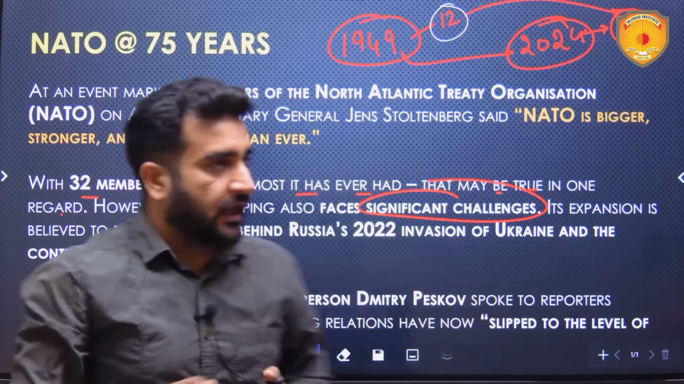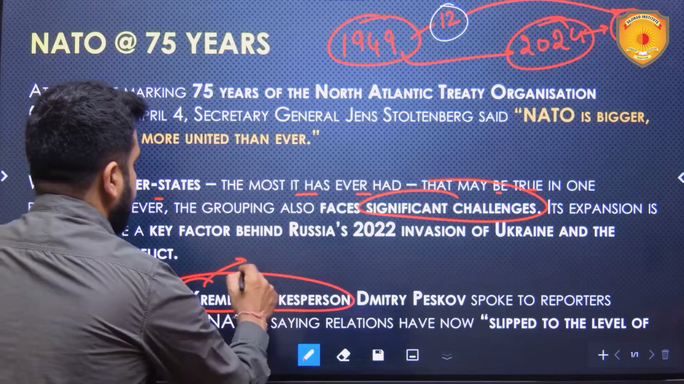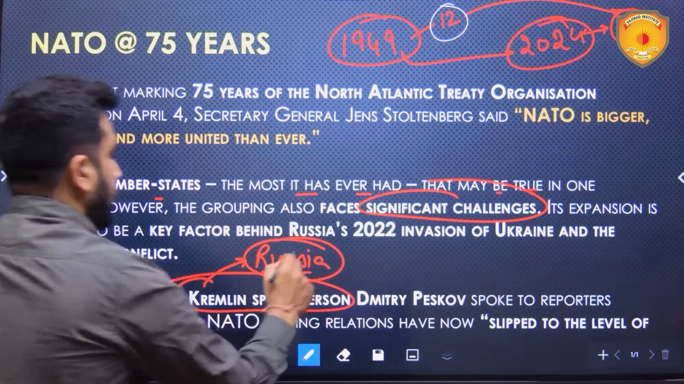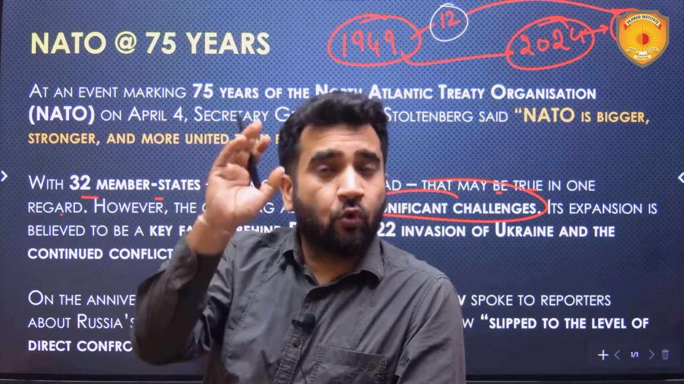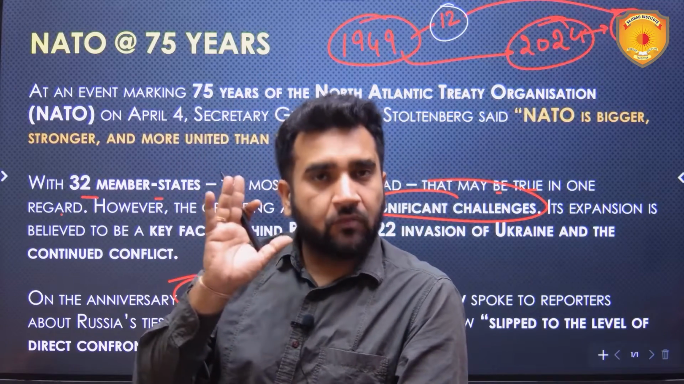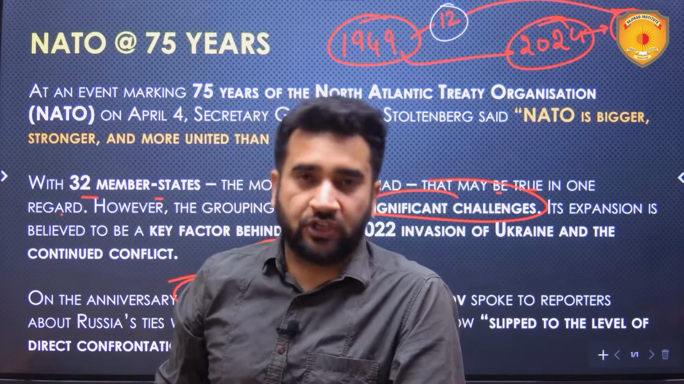On this anniversary, the Kremlin spokesperson. Kremlin is basically the government of Russia. Now, the enemy or the target of NATO actually can be anyone who attacks any of these member states. But largely, the most potential target of NATO is Russia.